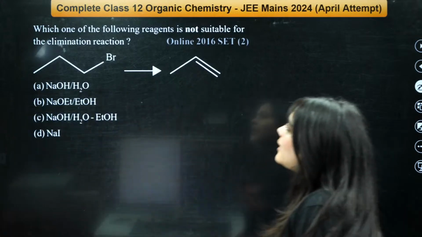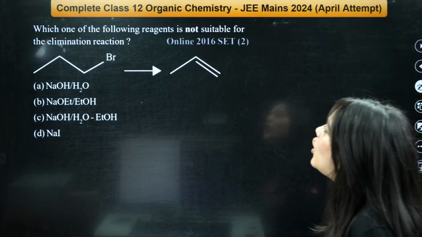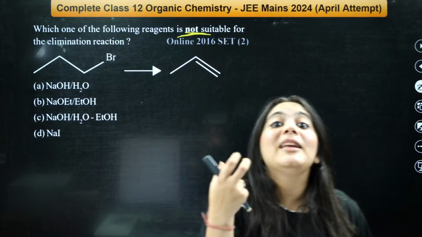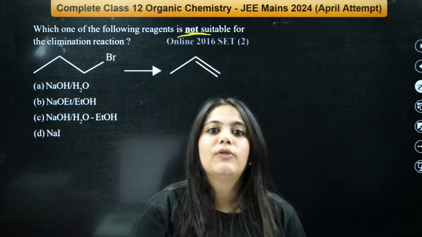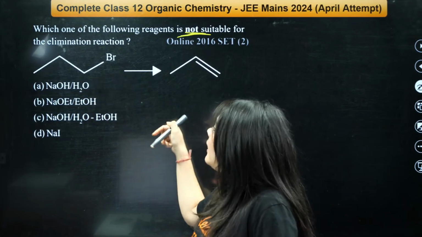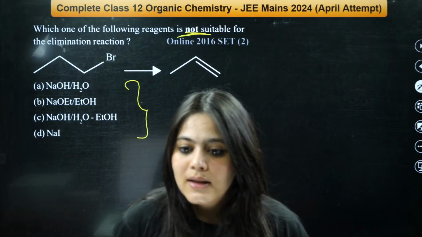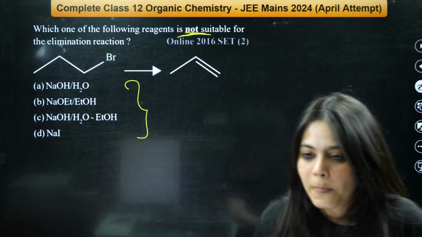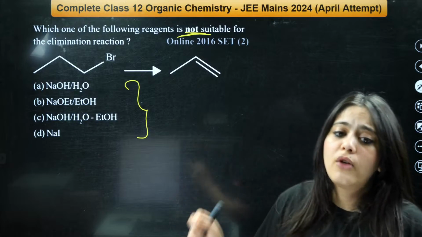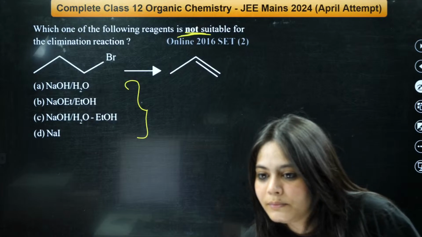Now, next question on your screen. Which of the following, again a very, very easy question. Which of the following reagents is not suitable for elimination reaction? What do you have to perform? Elimination, right? So you have an alkyl bromide. Which of these reagents cannot be used for elimination? Try to answer this. Looking at the chat box once again, giving you just 30 seconds to solve. Again, a very easy question.